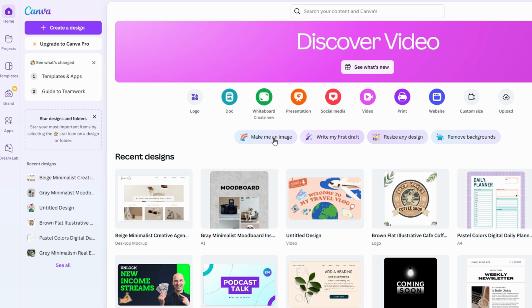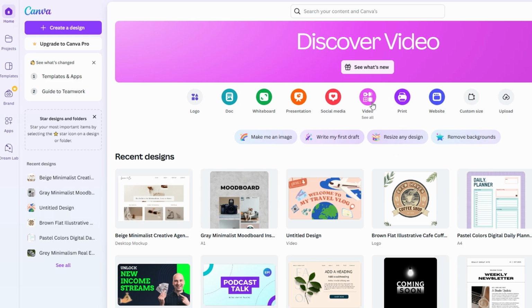Once you're in, take a moment to explore the platform. Canva's user-friendly interface makes it perfect for beginners. From creating eye-catching visuals to designing professional quality videos, the possibilities are endless.